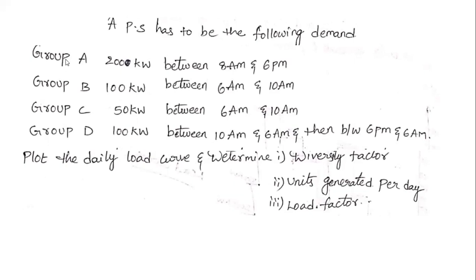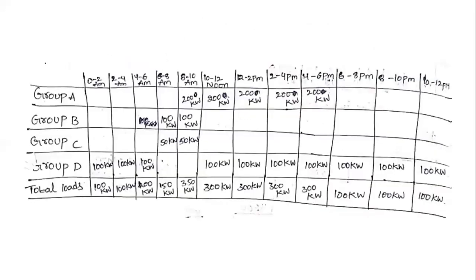By using this data, first of all, we draw the load curve. We have different groups, so we draw a table and mention all the loads in this table.